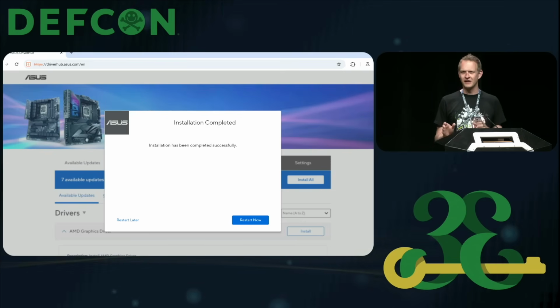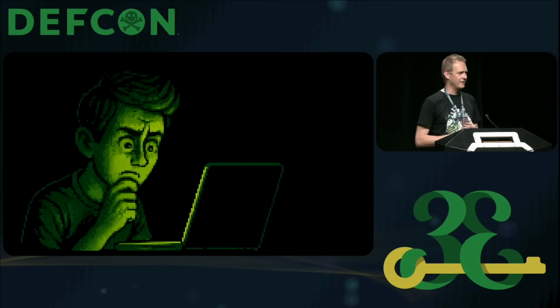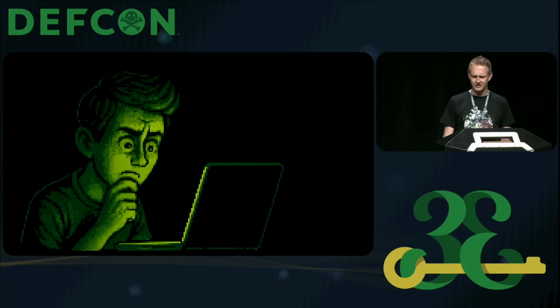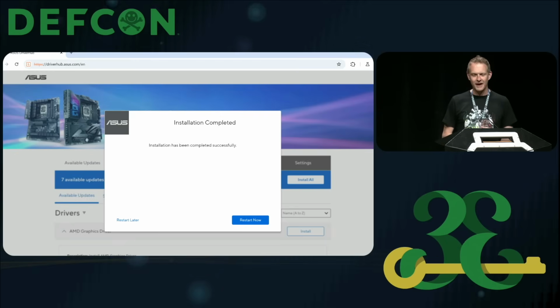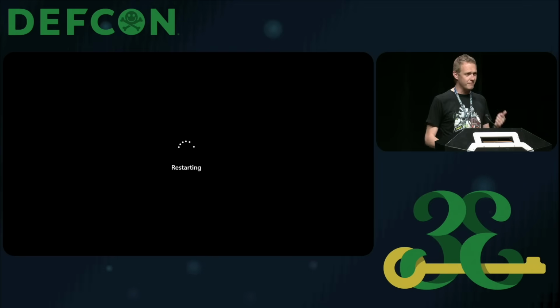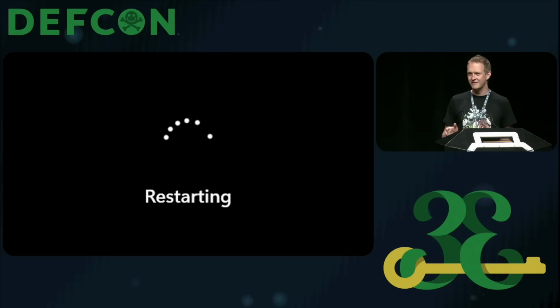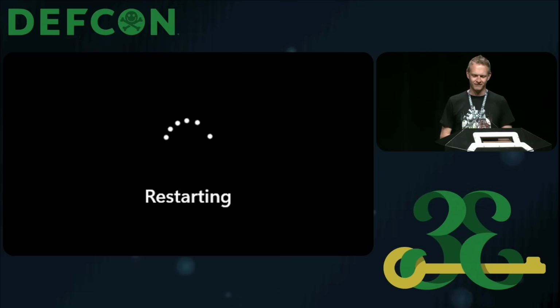Now, I've already been a little suspicious by this point, but I'm really suspicious right now. How could this be working? The installation completed and I need to reboot? Is there some cloud-related thing here that I need to consider? I'm not really sure yet. So I go back to DriverHub and I click that Reboot Now button. The reboot happens instantly. There's no cloud involved. I have an okay internet connection, but the speed at which this happened was fairly confusing.